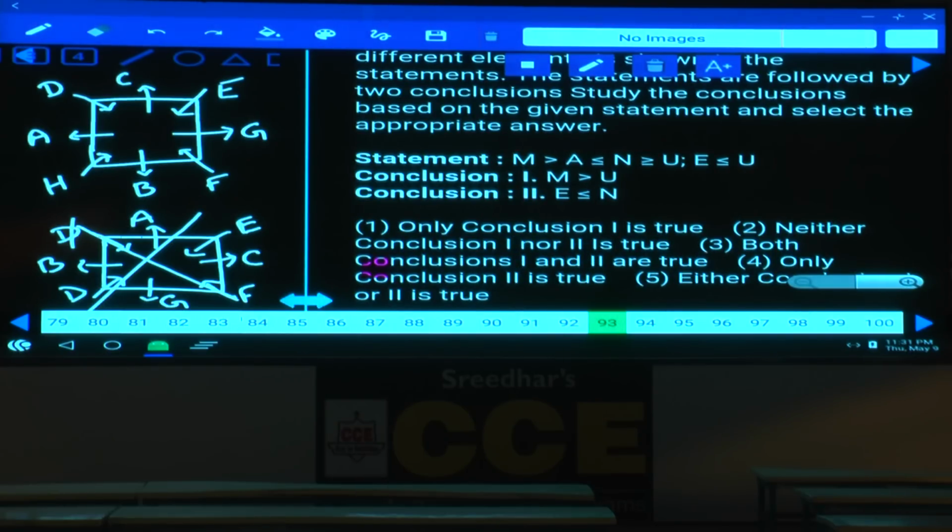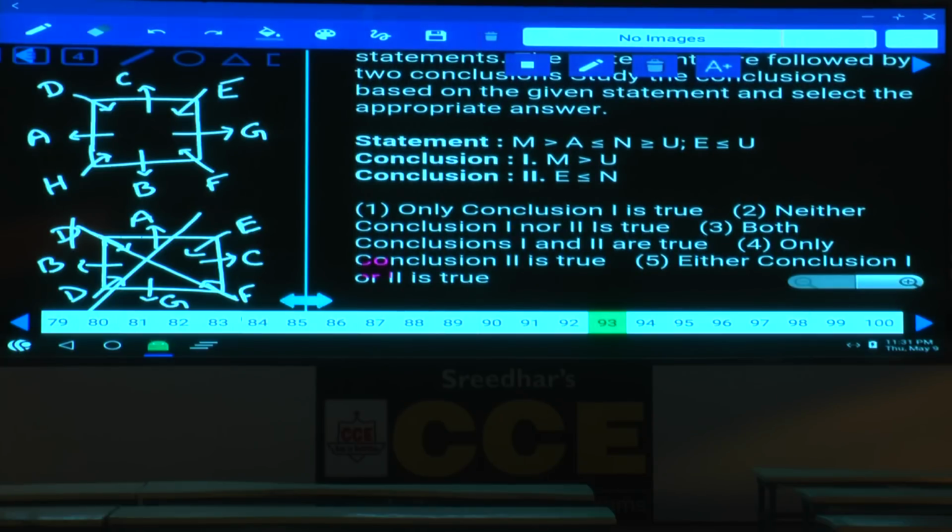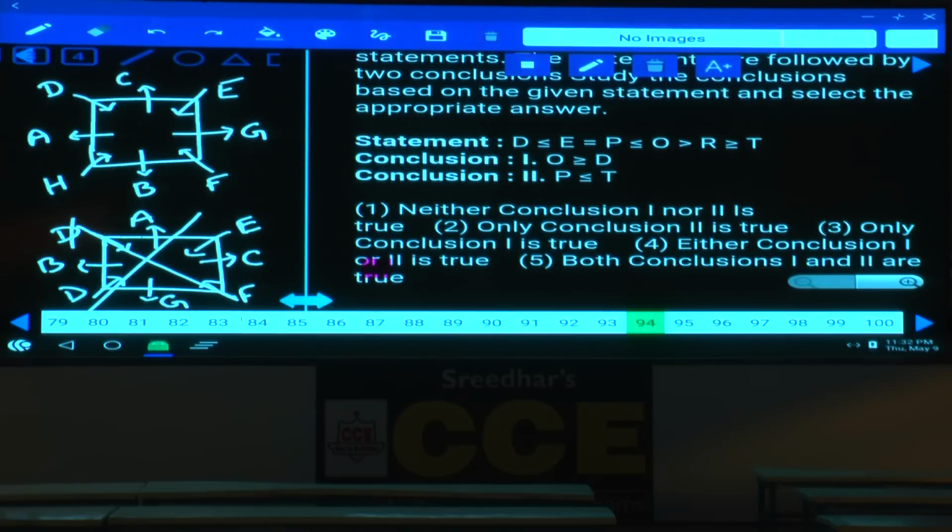Then 93. Now in this 93, the relation between M and U cannot be obtained, opposite symbol. E and N, N greater than or equals to U. E lesser than or equals to U means U greater than or equals to E. Now between N and E, N greater than or equals to E means E lesser than or equals to N. Only 2 follows. Choice 4, 93.